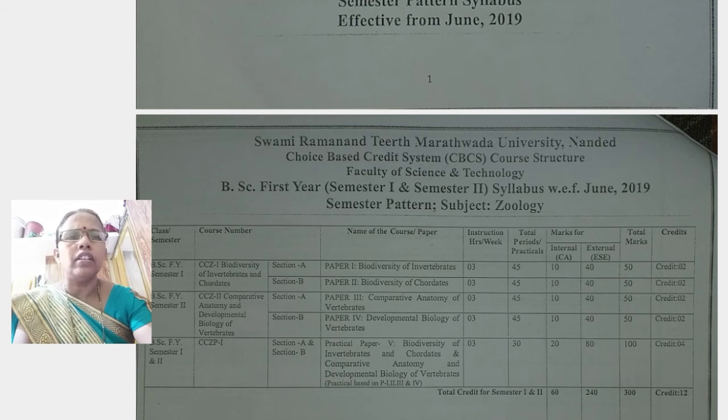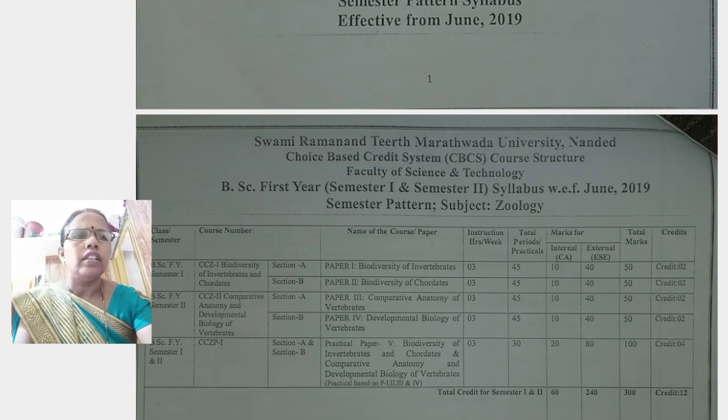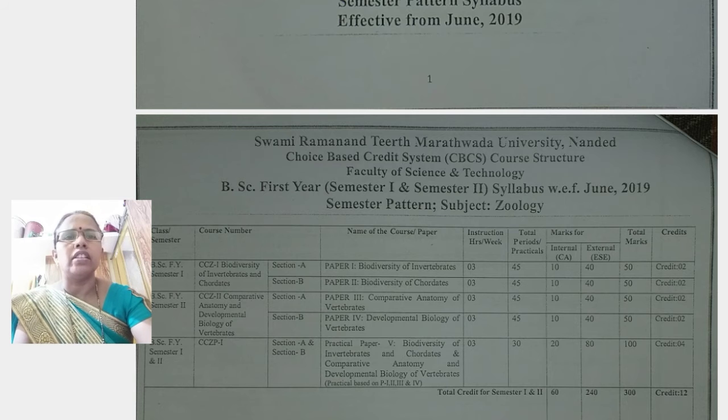The fifth paper is the practical paper. It carries 100 marks, out of which 80 marks are external and 20 marks are internal. Generally in the first year, 5 papers are included.